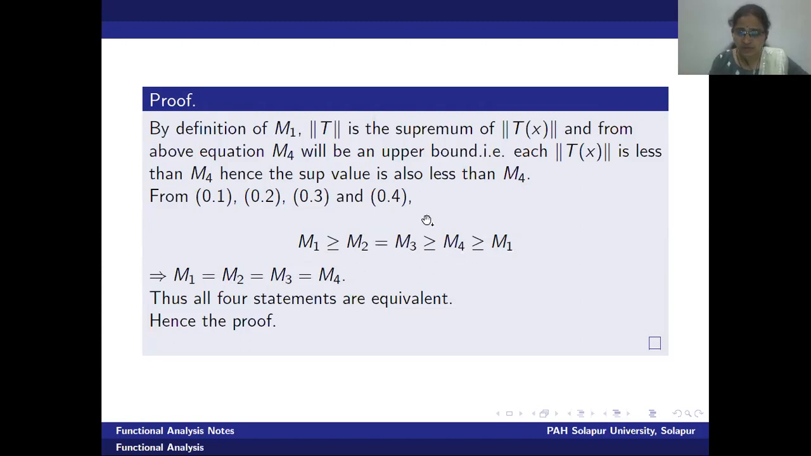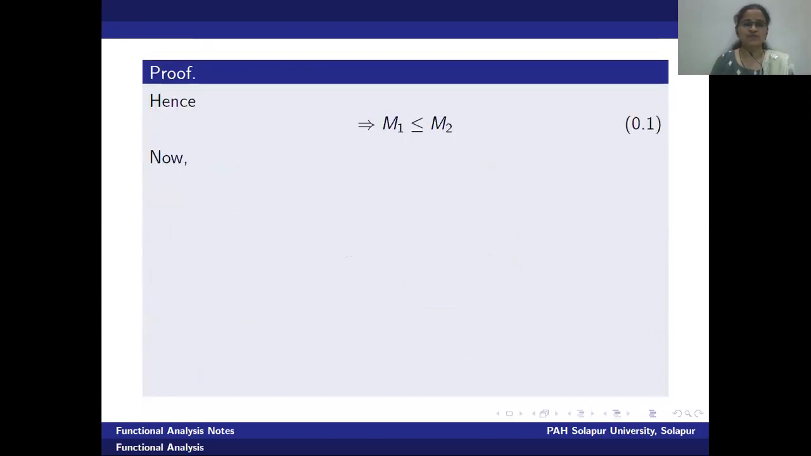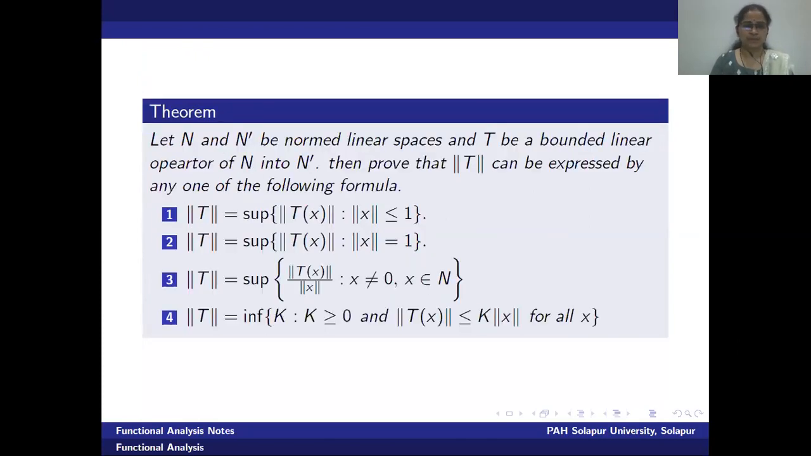Therefore, we have the inequality m3 greater equal by m4 greater equal by m3, which gives us m3 equal to m4. Hence, m1 equal to m2 equal to m3 equal to m4. All the 4 statements are equivalent. Therefore, one can find out the norm value of a continuous linear transformation by any one of these 4 statements.